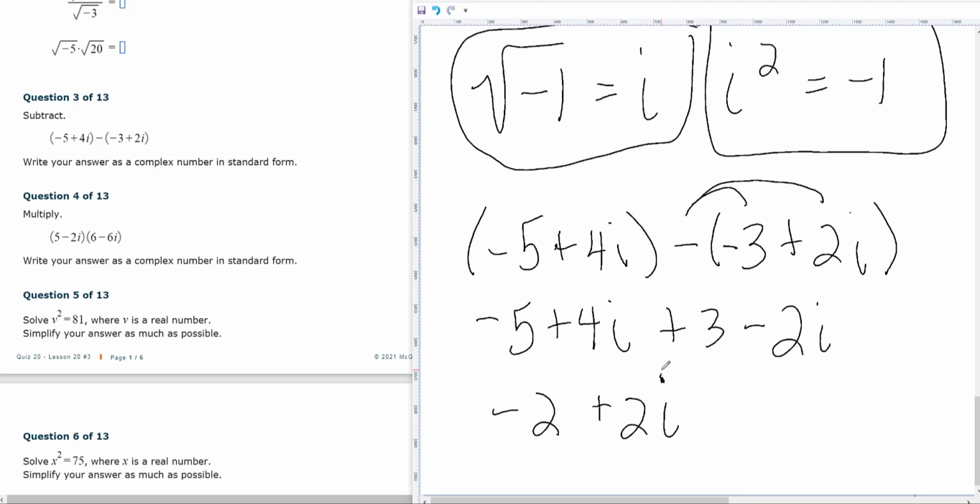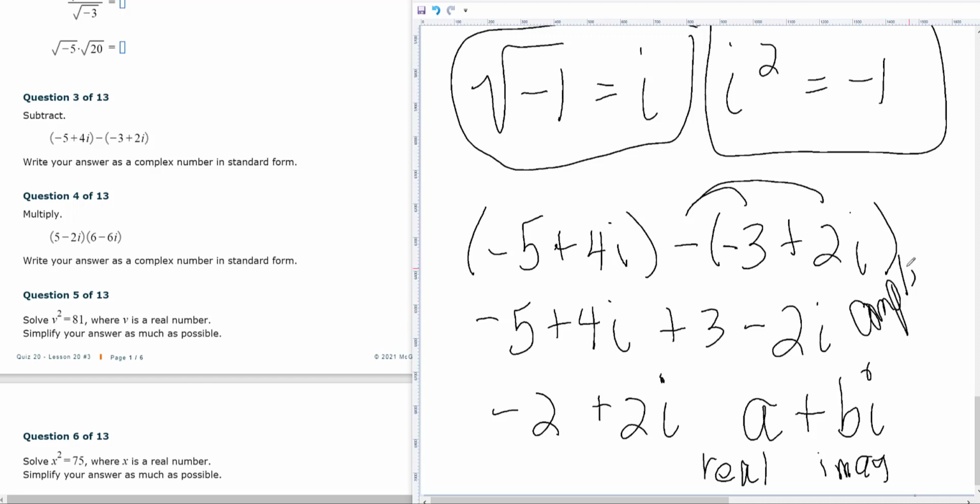Now when we write our imaginary numbers, we put the i in the back usually, and we write this in what we call complex form, a plus bi. That's because a is a real number and b is an imaginary number, and together we call that a complex number.